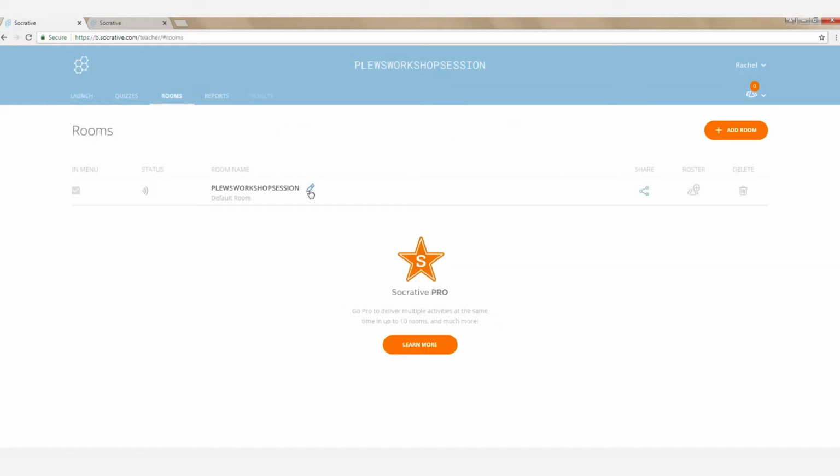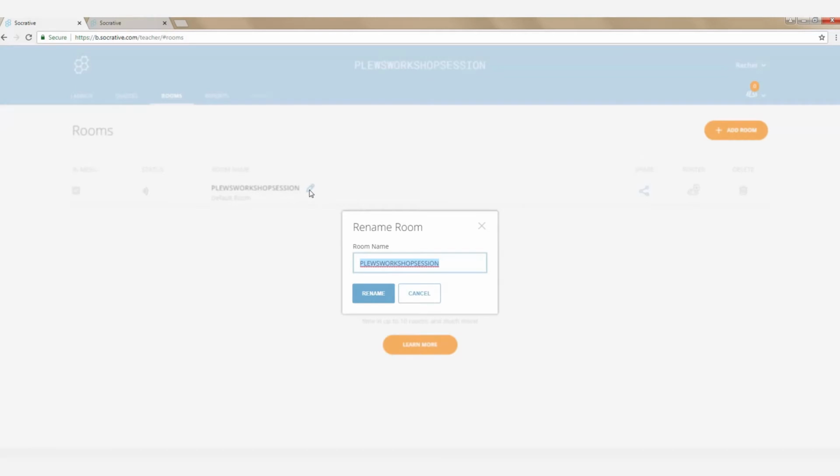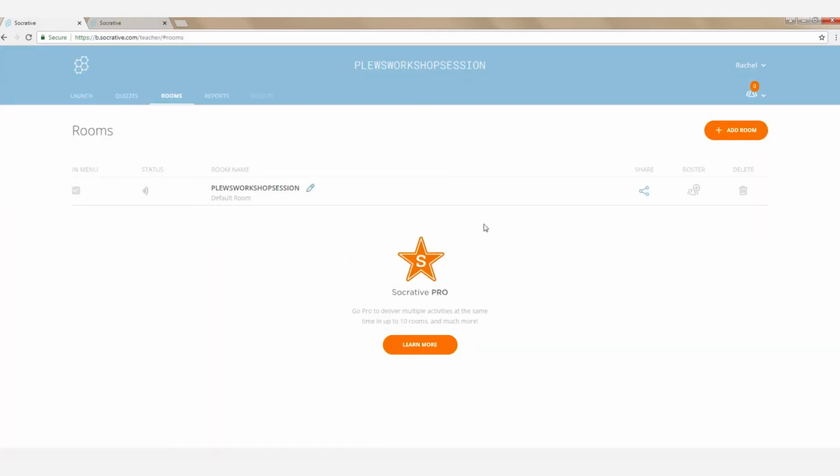Now you see if I click on the pencil, I can change the name of my room. I recommend that you leave your room name the same, for example, your last name and the subject you teach, so that your students can always go back and log in. They don't need to have a different room name every time. As long as you finish out an open survey, the students will only see what's available at any given time.